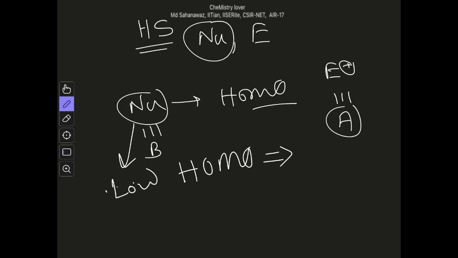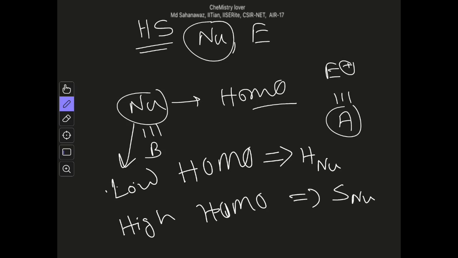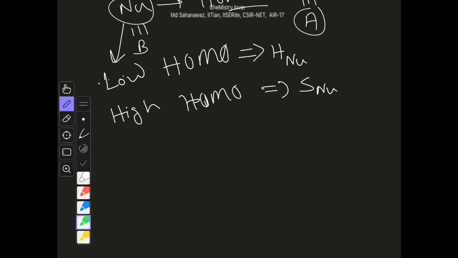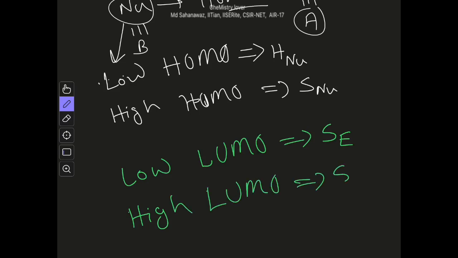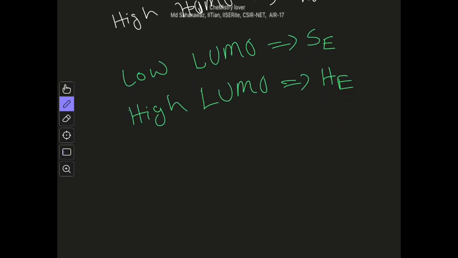Low energy HOMO represents a hard nucleophile, and high energy HOMO represents soft nucleophile, whereas for electrophile, if you have low energy LUMO, it will be soft electrophile, and if you have a high energy LUMO, it will be hard electrophile. Okay, now let us see this with an example.